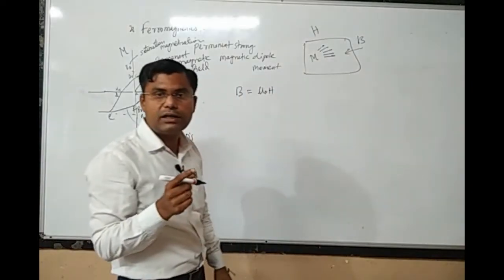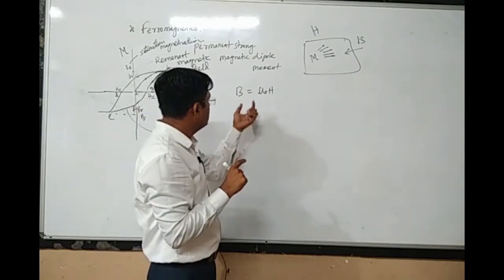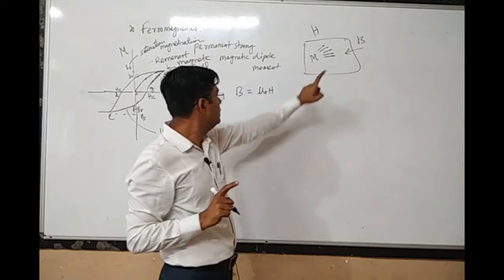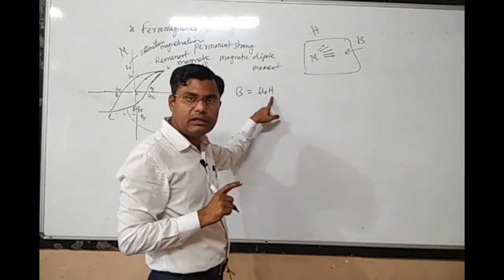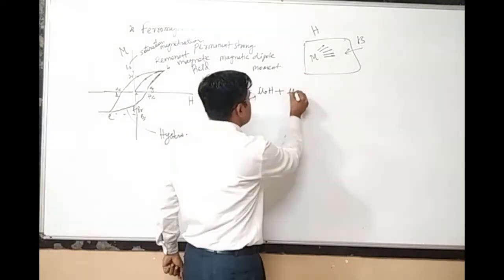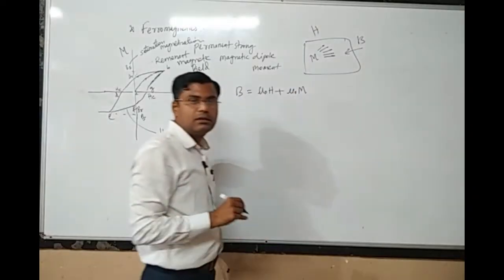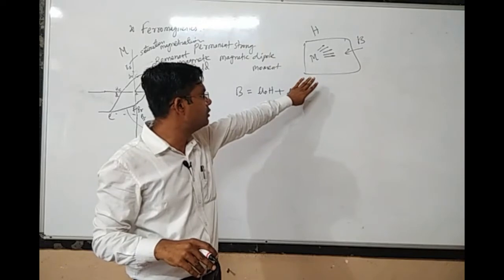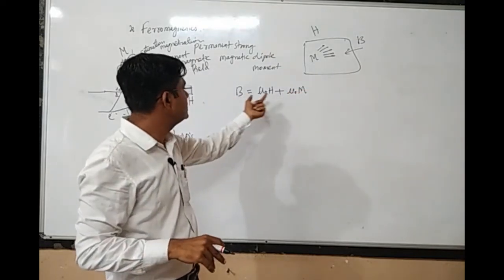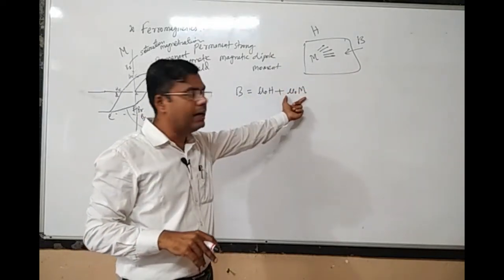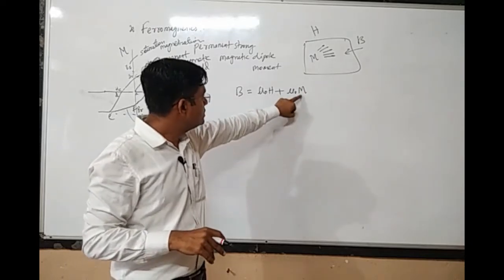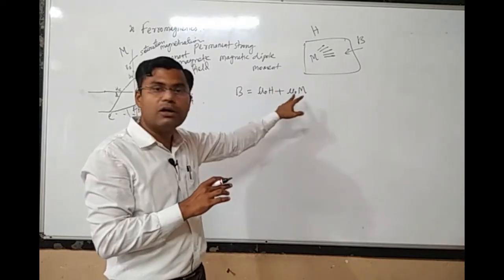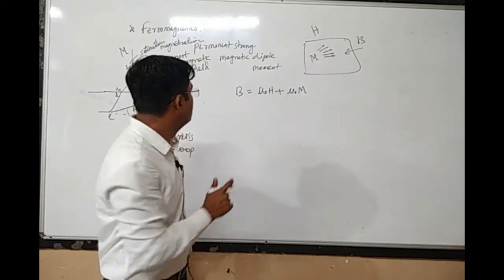So the total magnetic field inside the material would be the sum of the external magnetic field plus the magnetization generated within that material. So B will be the sum of external magnetic field plus the magnetization. Remember that this magnetization is generated only because of H, but again there would be different contributions.